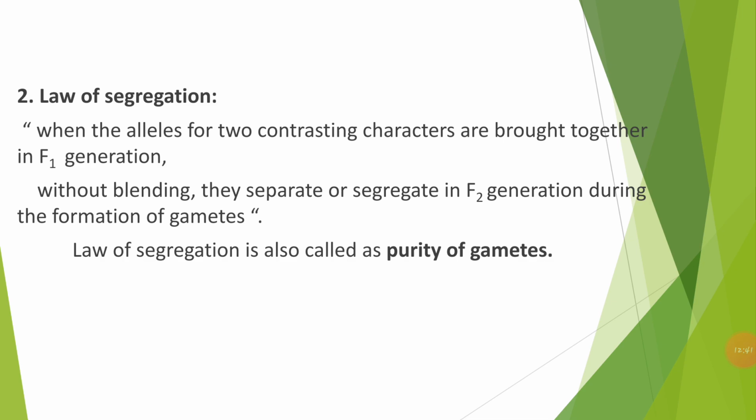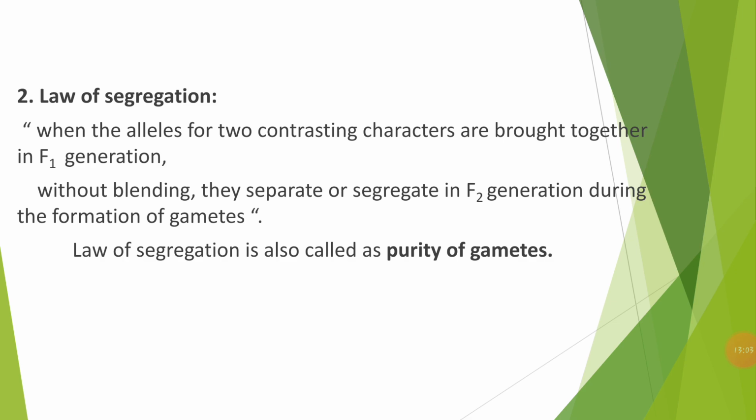So the law of segregation means separation. Whenever the alleles for two contrasting characters, here one is tall and one is dwarf, are brought together in the F1 generation, they still do not blend their characters with each other.